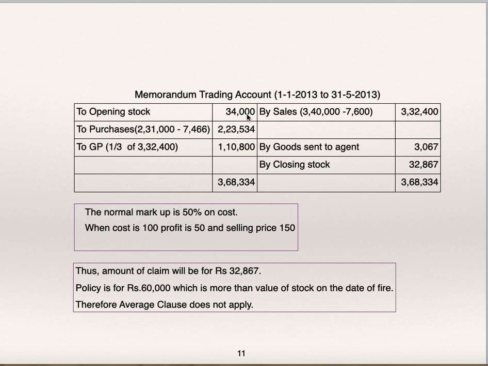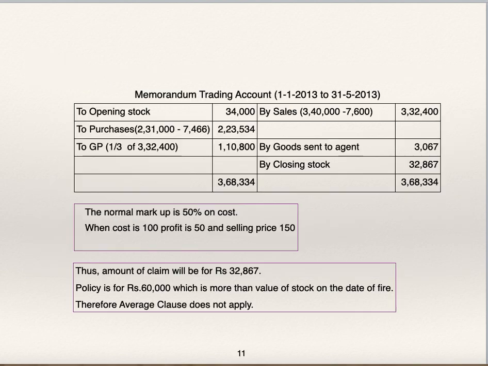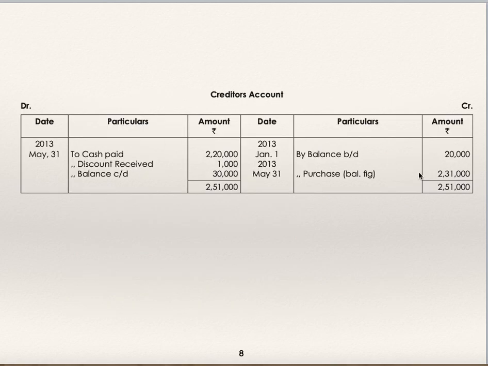To opening stock 34,000, that is 36,000 given minus 2,000 with agent. Purchases 2,31,000. Purchases you get from the creditors account.